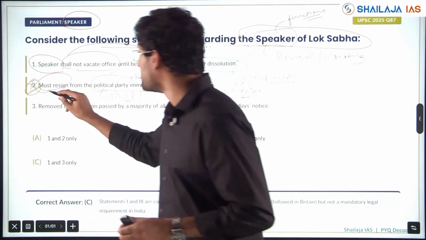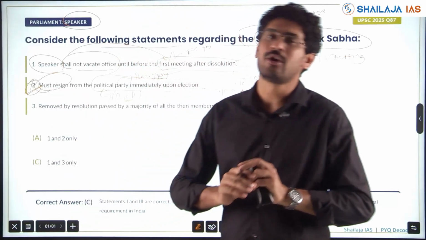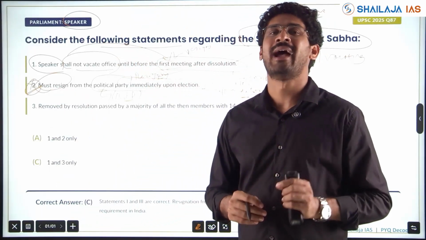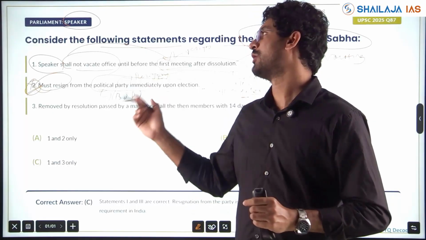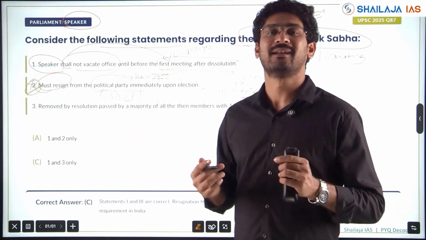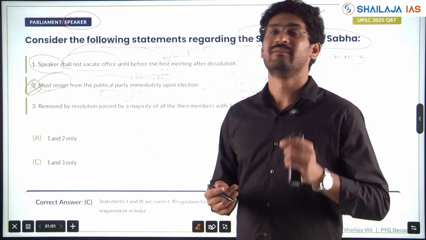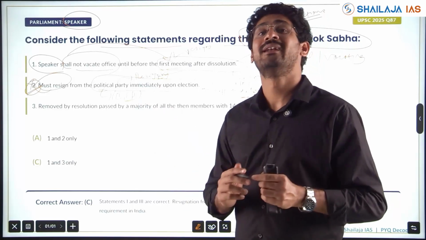Don't go by that "must", so this is wrong. That's not the way options work. You should have a proper understanding of the concepts. You should know whether the Speaker resigns or not first, properly, then logically deduce, and know whether it is a convention